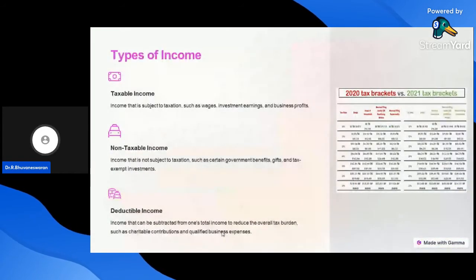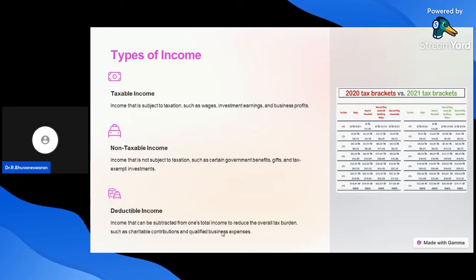Next one, types of income. There are different types of income: taxable income, non-taxable income, and deductible income. What is meant by taxable income? Taxable income is subject to taxation, such as wages, investment earnings, and business profit. These are all income earned that is taxable.